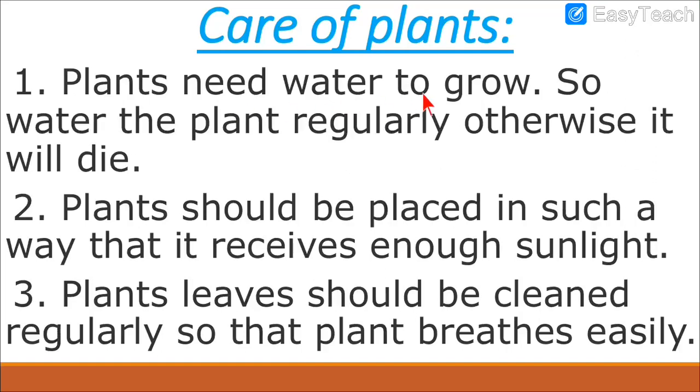So first thing, always regularly provide water to the plants, but do not provide more or less water. Give a sufficient amount of water, otherwise it can be harmful to the plants. Plants should be placed in such a way that they receive enough sunlight, like in our balcony, garden or veranda. It should be in direct contact with the sun. If it doesn't receive sunlight, it will not be able to grow properly.